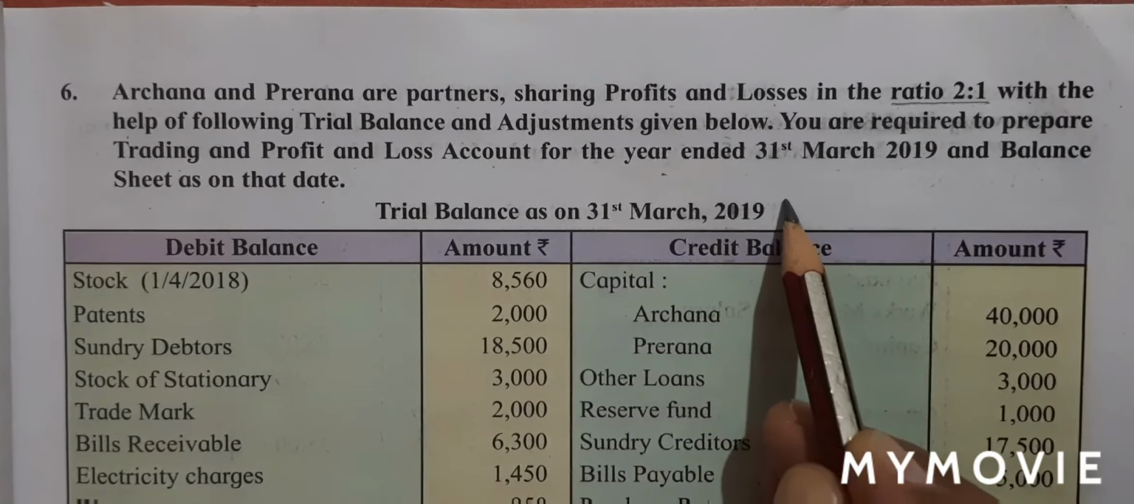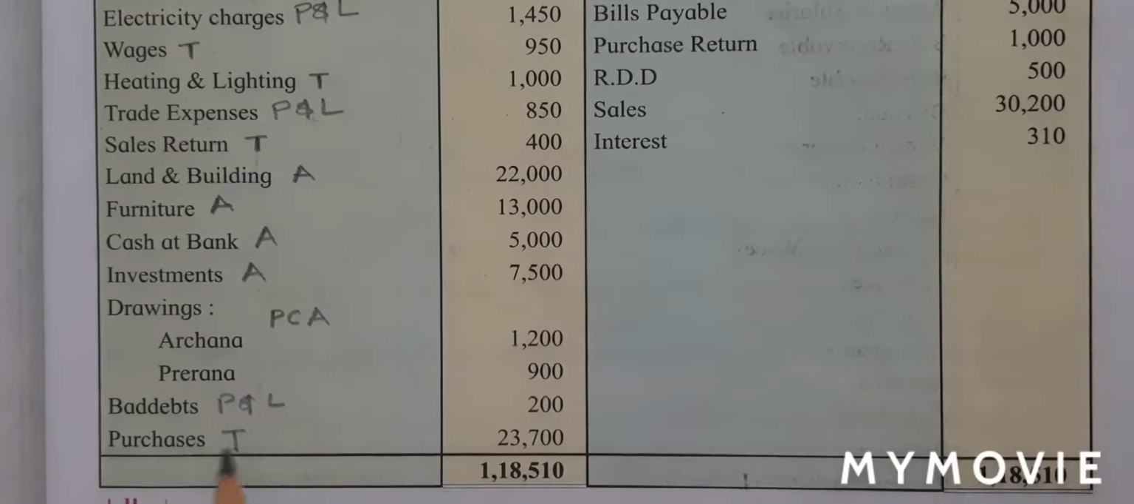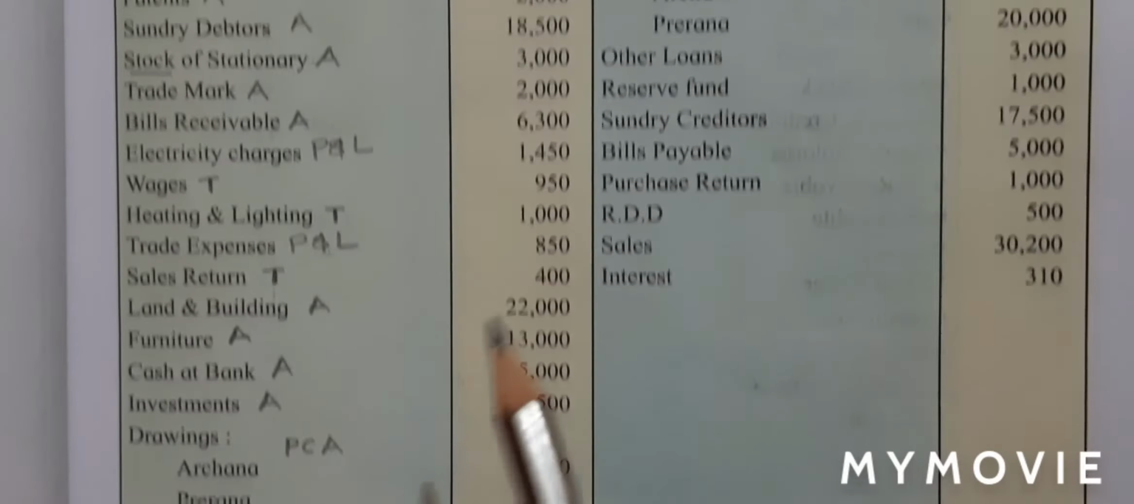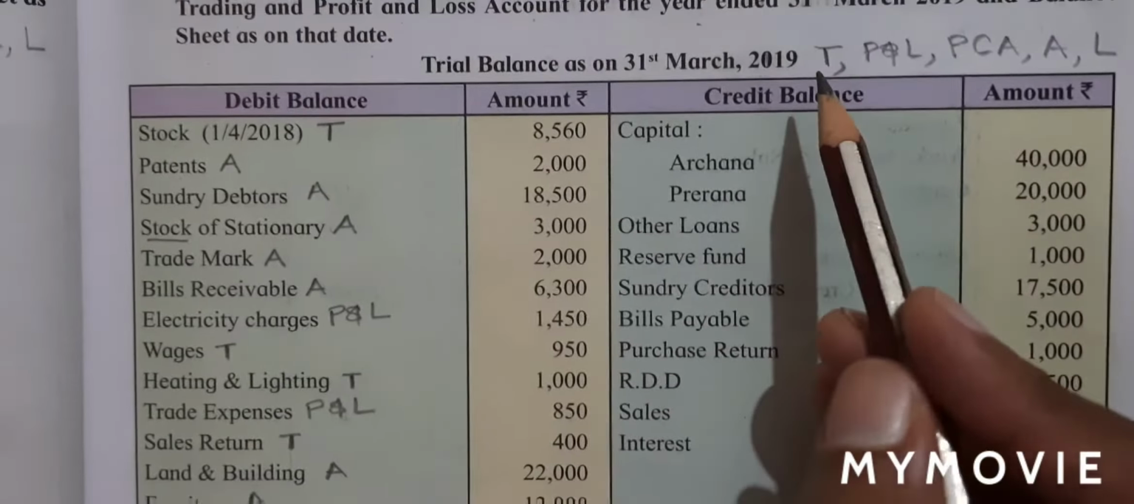Sales return, trading account. Land and building, asset. Furniture, asset. Cash at bank, asset. Investment, assets. Drawings, PCA. Bad debts, profit and loss account. Purchases, trading account. We have completed our debit balance. We will now move on to our credit balance.